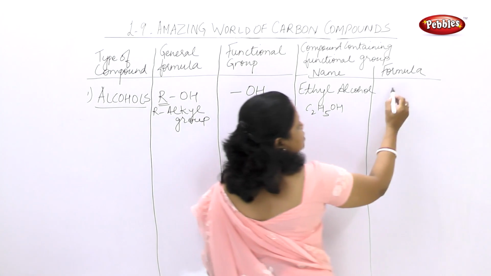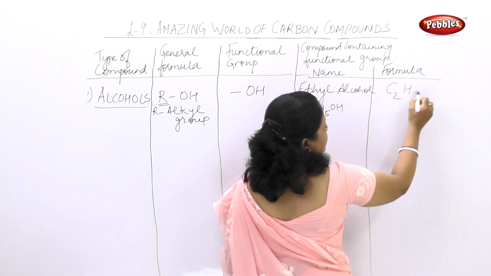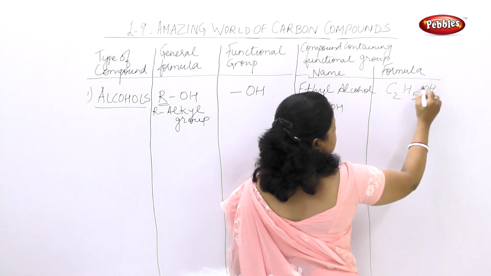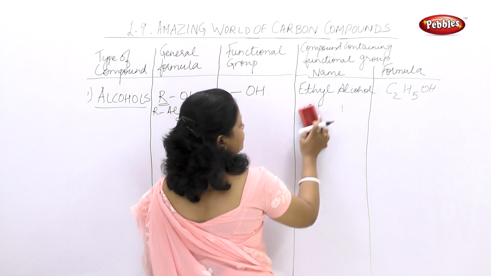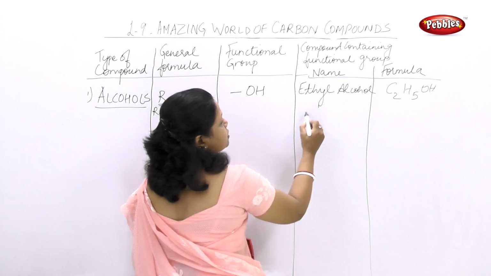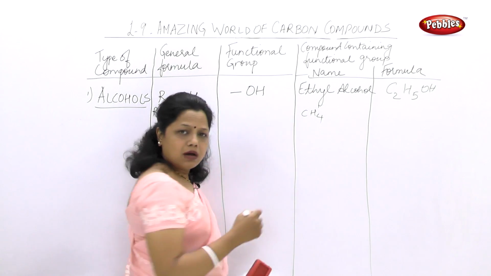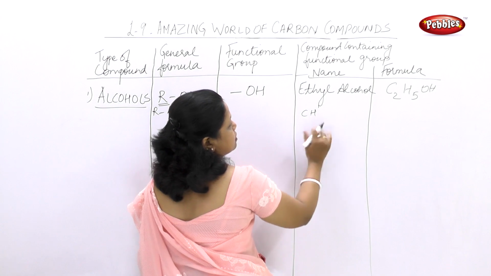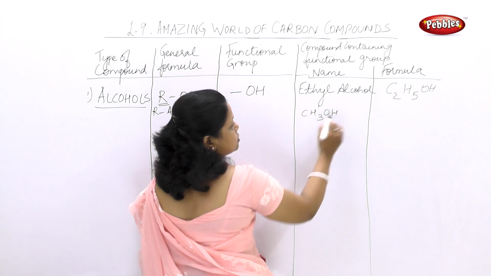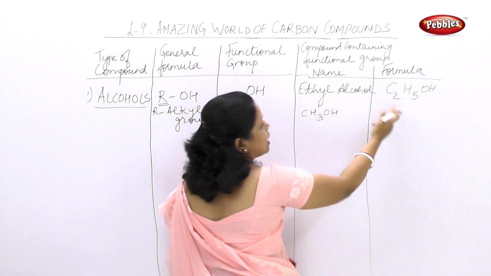So the formula becomes C2H5OH. So this is ethyl alcohol. If I say methyl alcohol, now what will happen? Methane was CH4. I will replace one hydrogen with the alcohol group, so it becomes CH3OH. So this is methyl alcohol, this is ethyl alcohol.